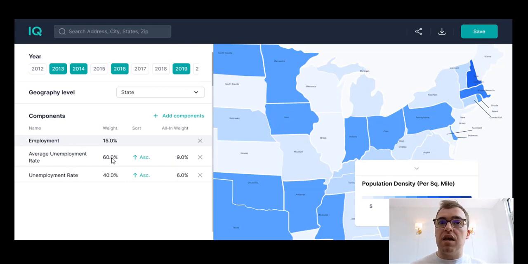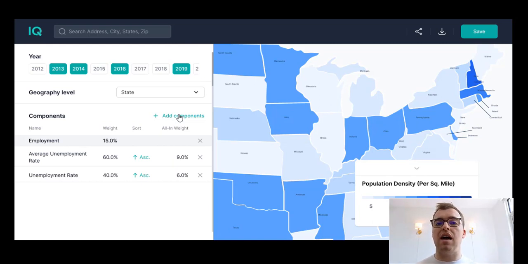So we pull those in and we apply weights and we group them into components. Now the components allow us to take metrics that we think are relevant to one another, and you can make any component you want. You can name them whatever you want. And so every component you add is then weighted together so that within each component you have metrics that sum to weights of 100%. And then amongst the components, you can add more components that also then all add up to a weight of 100%.